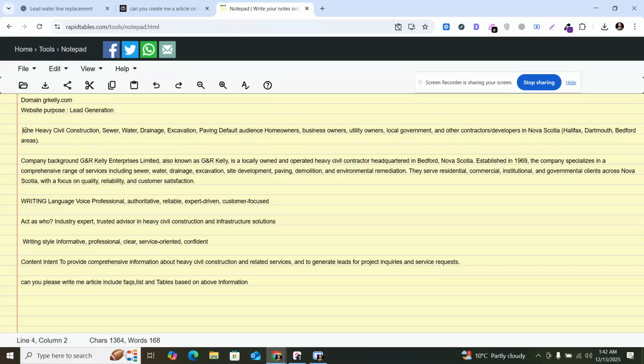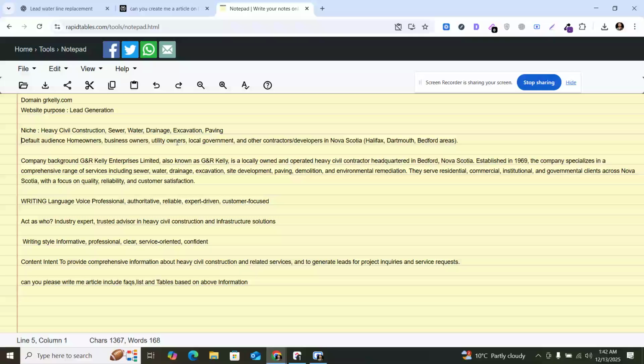Then I can give the niche. This is extremely important. You need to make sure you give your niche, and based on the niche you should add as much information as possible. For example, I added heavy civil construction, sewer, water, drainage, excavation, pavement, and default audience: homeowner, business owner, utility owner, local government, and stuff like that. So make sure that you add heavy civil construction, or whatever your niche is.